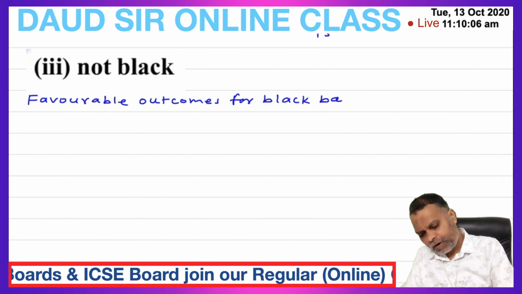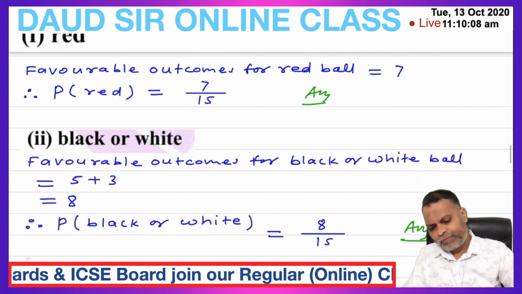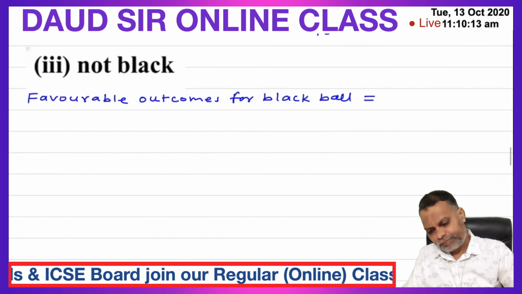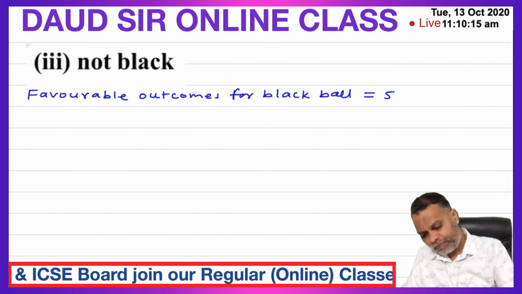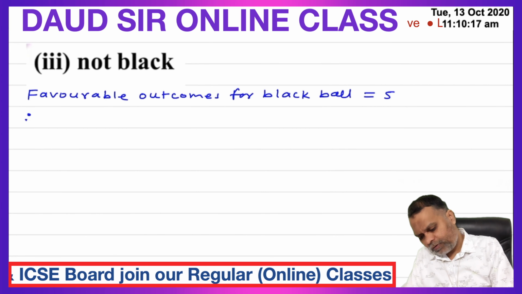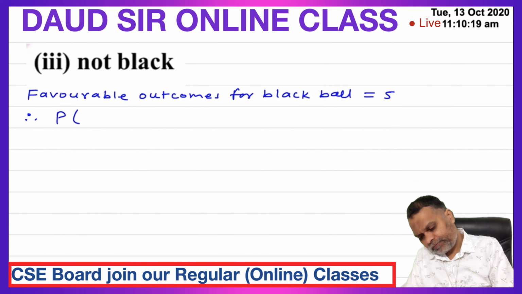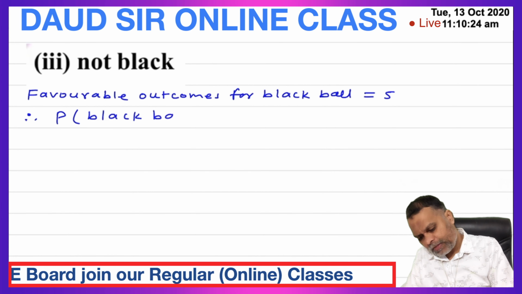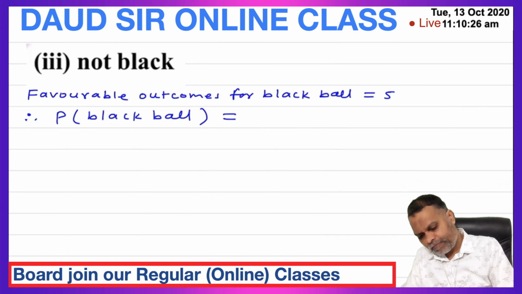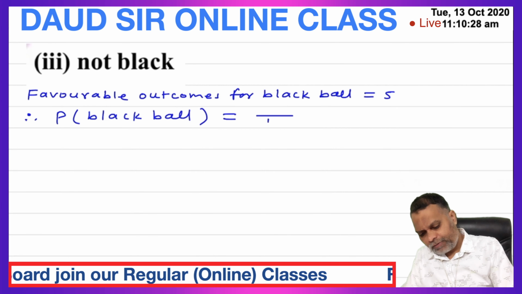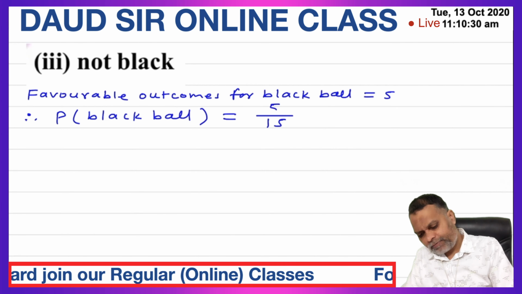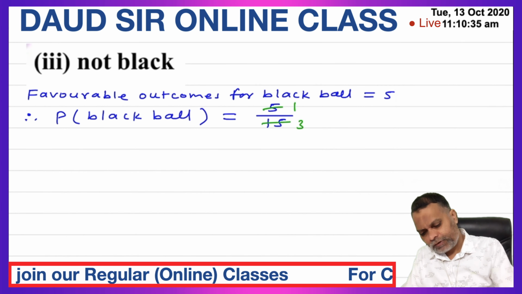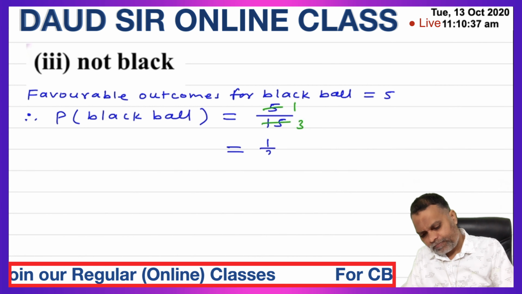How many black balls? 5. Therefore, probability of black ball is equal to 5 upon total number of balls 15. 5 ones are 5, 5 threes are 15. So it is 1 upon 3.